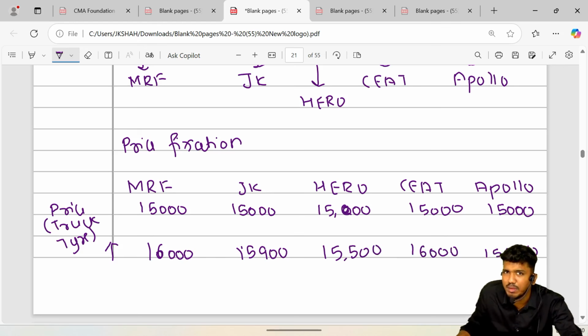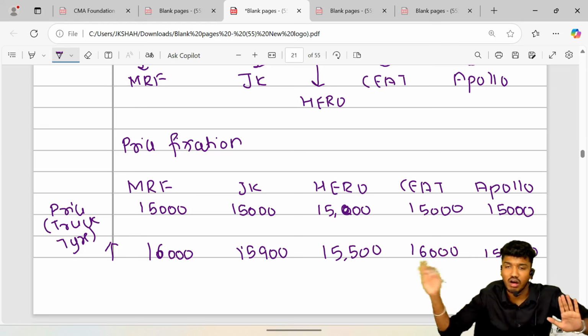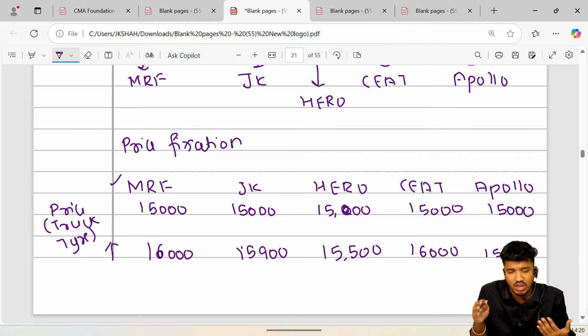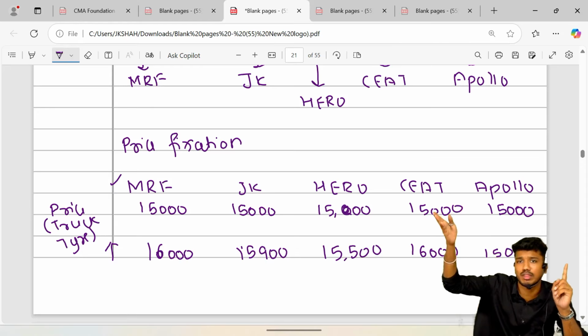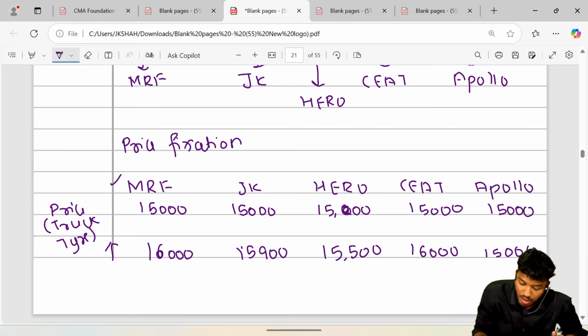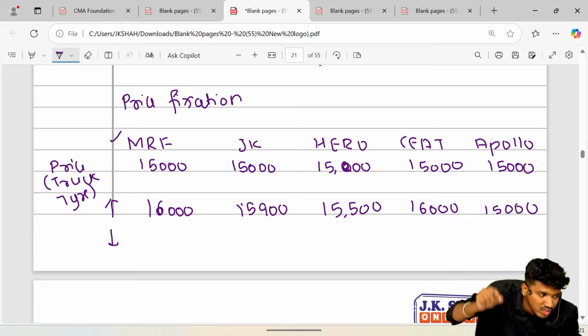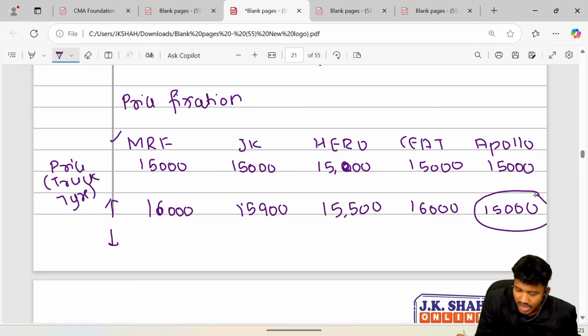So basically, if MRF increases its price, other firms, that is JK, Hero, Seat, Apollo, may or may not increase their price. If one increases, they might also increase or they might not. But if there is a reduction in price, see, as in the case of price increment, Apollo did not change its price. Apollo never changes price.